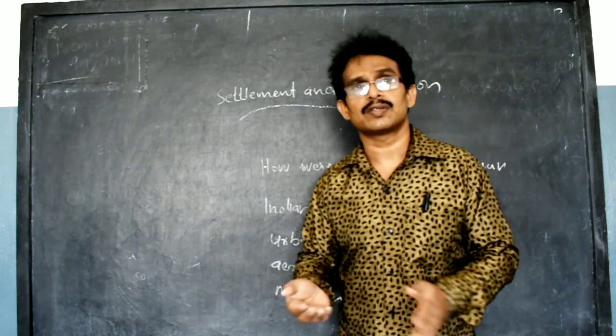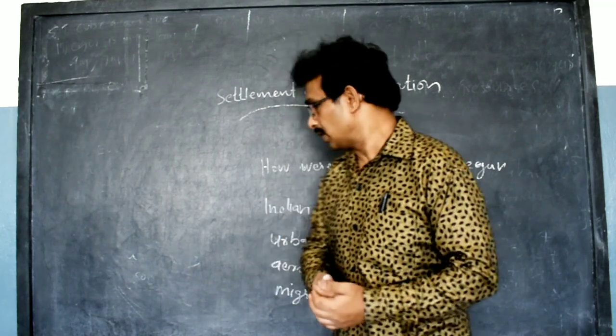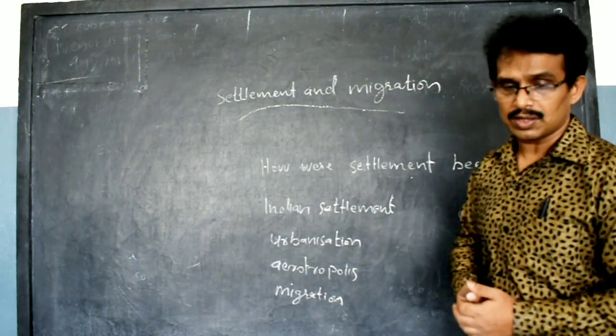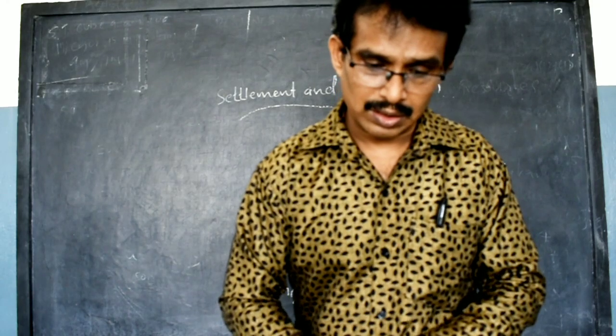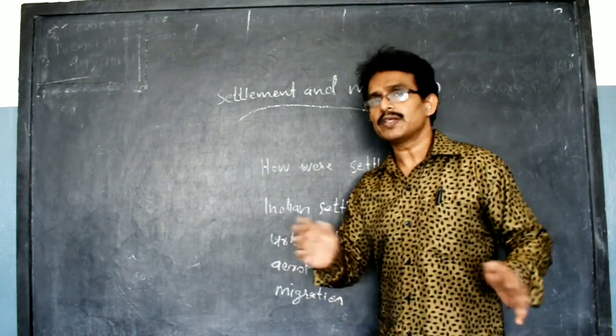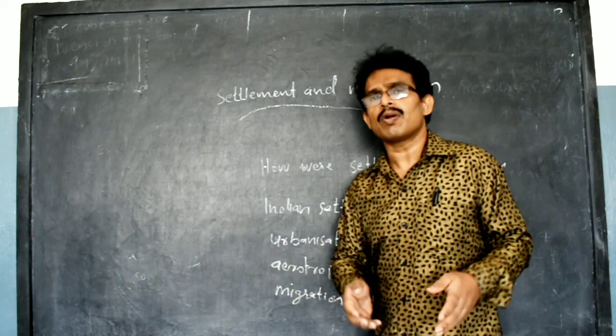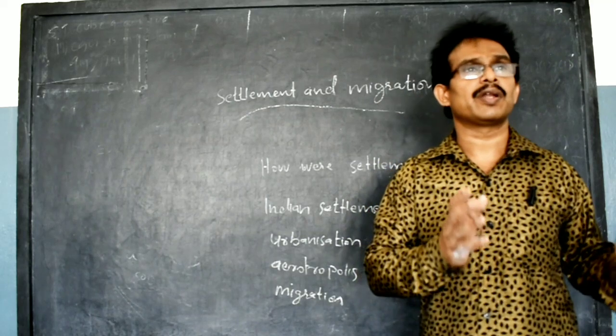Village settlement now changes into a city part. This way settlement changed here. Then another important topic we can study in this area is what type of place is attracted towards the settlements. Every place is not attracted towards the settlements. In the desert area, there is no attraction for the settlement. Nobody goes there and lives in the desert area.